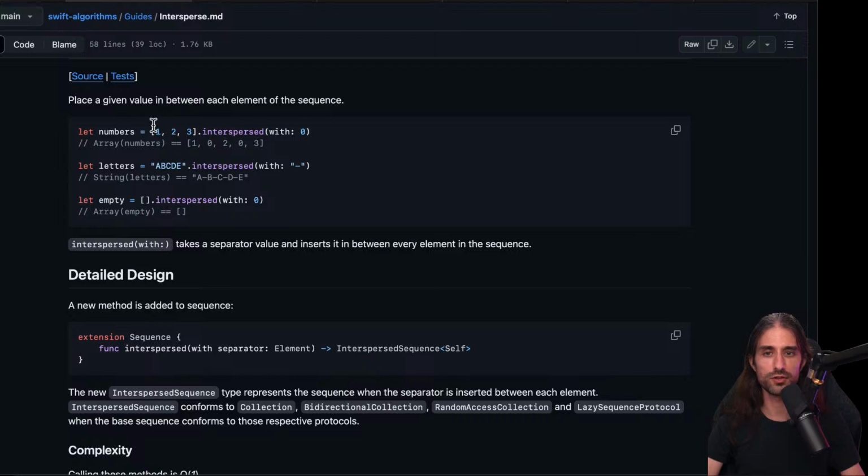So it's the same thing, but with one less dimension. You don't have a collection of collections, you just have a collection. Okay, interspersed, that's interesting. Interesting also if you need to work with strings, because I can imagine some use cases where you might want this. And when it's empty, then it does nothing.